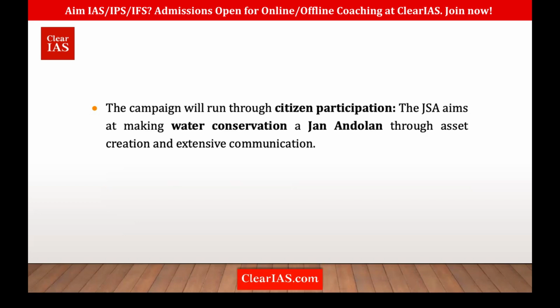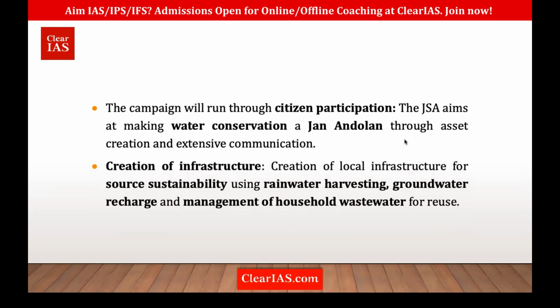Okay, so they're trying to create a Jan Andolan for conserving water. Even our Prime Minister has called for rainwater harvesting. It is also part of this Jal Shakti Abhiyan. Apart from that, they are also trying to create local infrastructure for source sustainability. Source sustainability means there should be a sustainable, stabilized source of groundwater.